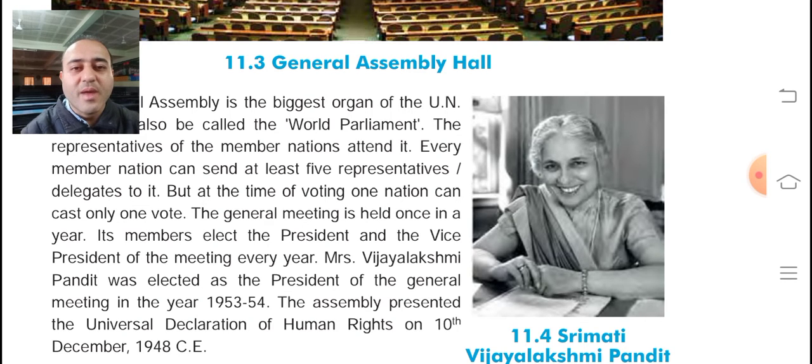Its members elect the president and the vice president. So the members who have visited the General Assembly, the representatives of the different nations, elect the president and the vice president of the meeting every year.